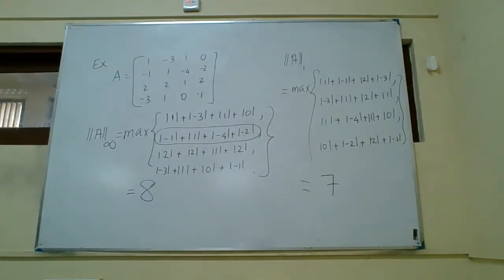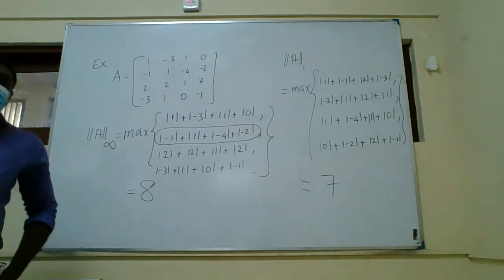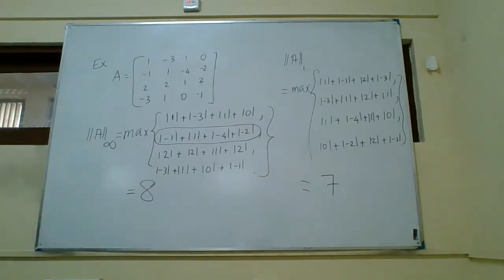But you can always compute the row sum norm and the column sum norm of the matrix by using this definition, right? So just take the row sum and take the maximum, that gives you the infinity norm, and take the column sum and take the maximum, that gives you the 1 norm. Right? So these are the 2 norms we will be using in this section. The 2 norm I will define, but we are not necessarily using it, right?